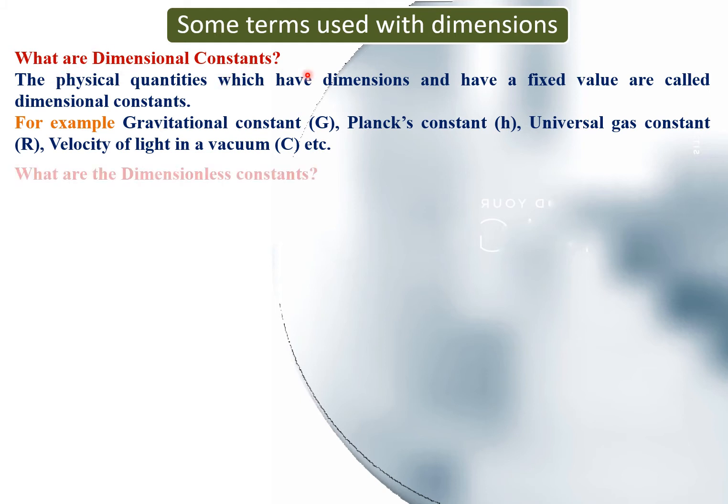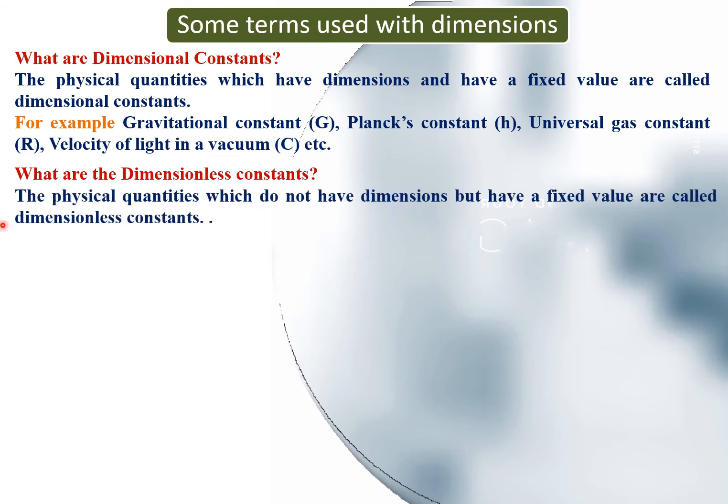What are the dimensionless constants? The physical quantities which do not have dimensions but have a fixed value are called as dimensionless constants. For example, pure numbers, pi, sine theta, cos theta, tan theta, etc. These all are fixed values and they do not have dimensions. That's why they are called as dimensionless constants.